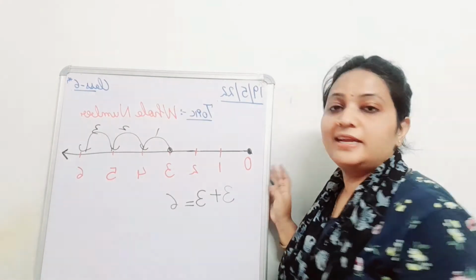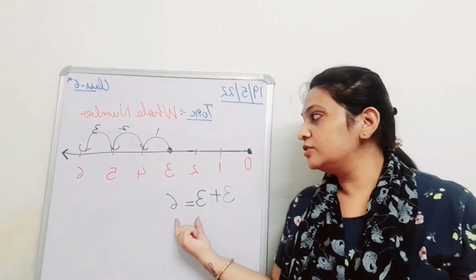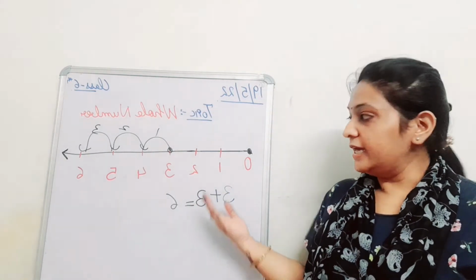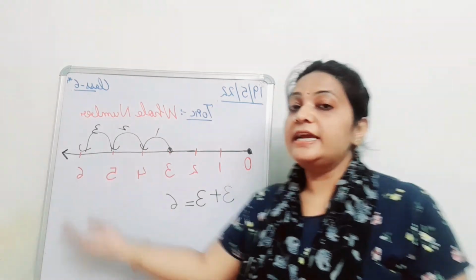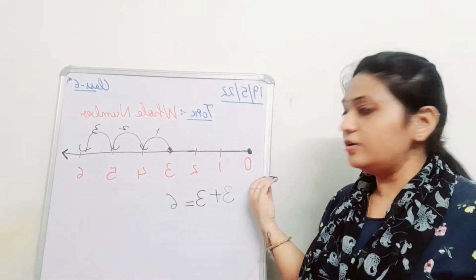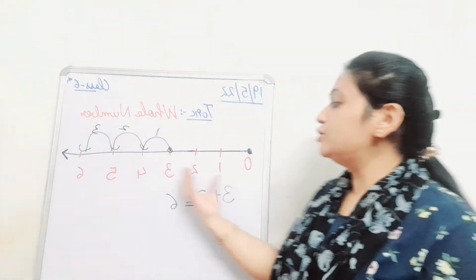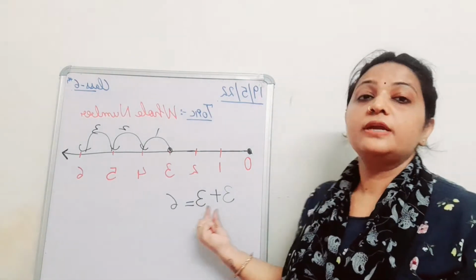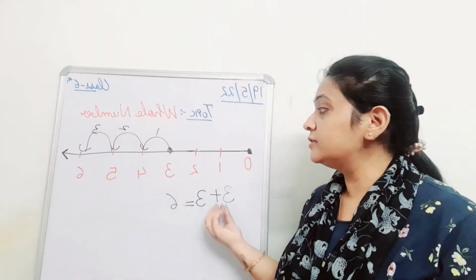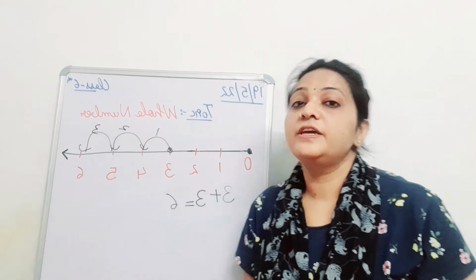So yes, please anybody stand up and tell me, when we add 2 numbers, in which direction will we move? Yes, so we will move in the right direction. And the right direction of the 0, right? Yes. So when we add 2 whole numbers, this is a whole number and this is also a whole number, we always move to the right hand side of the number line.